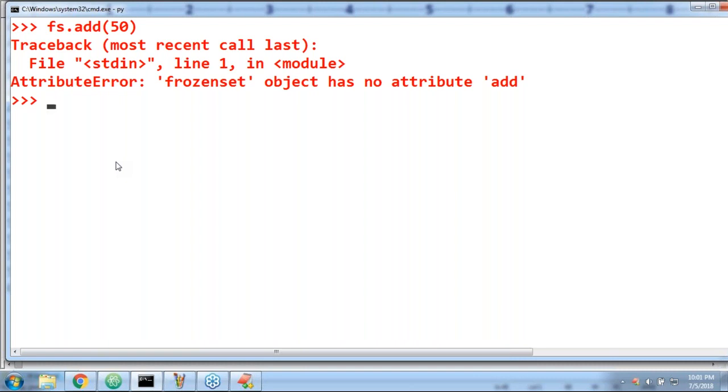Are you getting it? Next, we should go for frozen set when the content is fixed, with no more additions and no more deletions. Sometimes, for railway reservation or any reservation, the list is already prepared and we are not allowed to do anything.